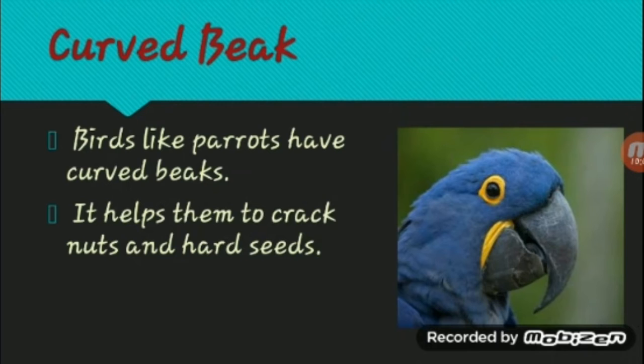The next type of beak is curved beak. Birds like parrots have curved beaks. We all have seen parrots, right? See, the beaks are entirely curved in the picture. It helps them to crack nuts and hard seeds. They eat seeds and nuts. Mostly parrots live in trees, right? Many birds live in trees. Parrots feed from the fruits of the trees. The curved beak also helps them to dig into the fruits, even hard fruits, that is unripe fruits.